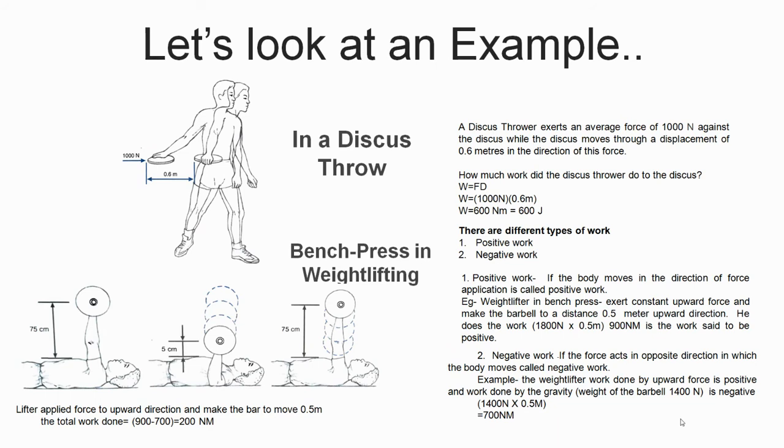A discus thrower exerts an average force of 1000 newtons against the discus while the discus moves through a displacement of 0.6 meter in the direction of force. The same we can see in the figure. So how much work did the discus thrower do on the discus? The work is force multiplied by distance, that is 1000 newtons multiplied by 0.6 meters. So the work done here is 600 N·m or 600 joules.